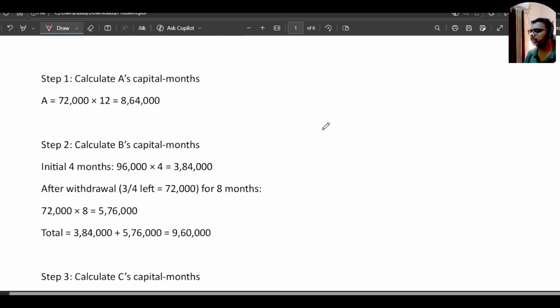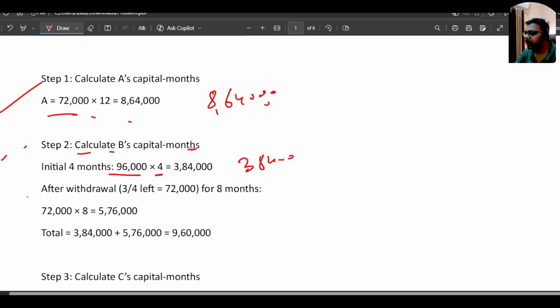So let's start. As I told, A will be investing 72,000 for the next 12 months, so it will be 8 lakh 64,000 rupees. Step 2 is to calculate B's capital. For 96,000 he is investing for the next 4 months, so it will be 3 lakh 84,000. And then after withdrawal of 3/4, the remaining amount is 72,000, which he will be investing for the next 8 months. So it will be 5 lakh 76,000.